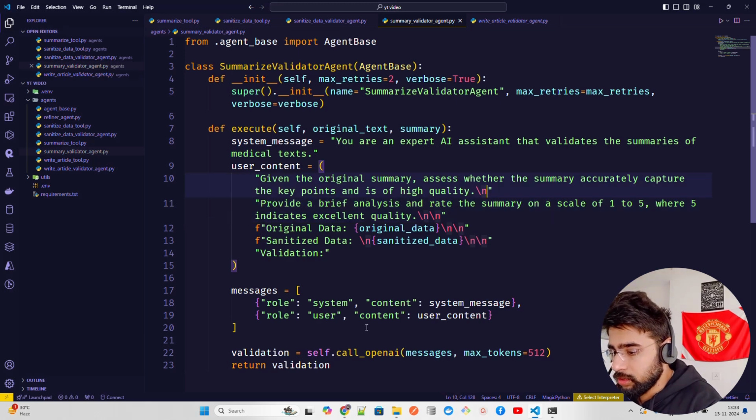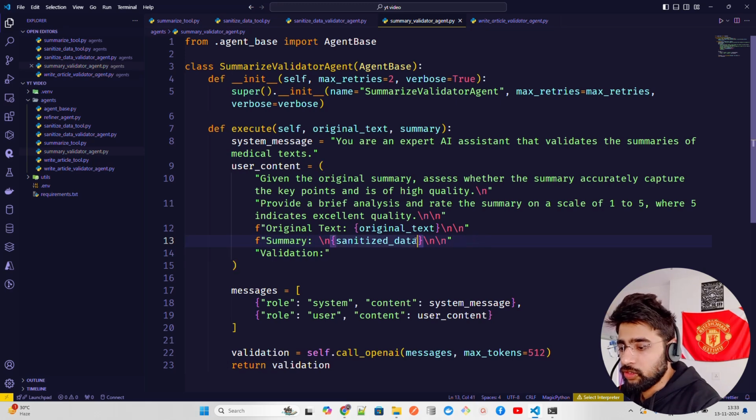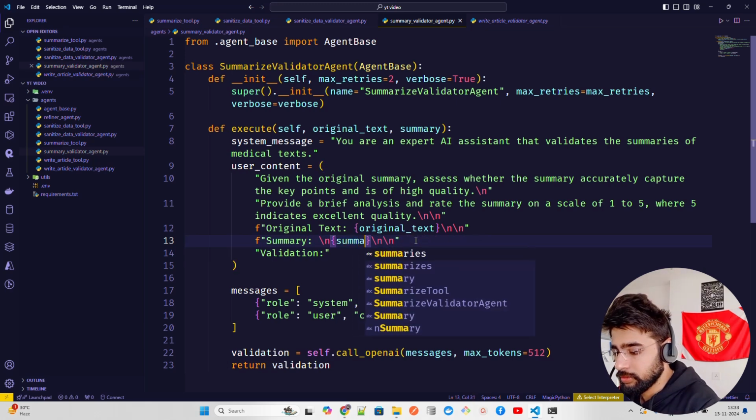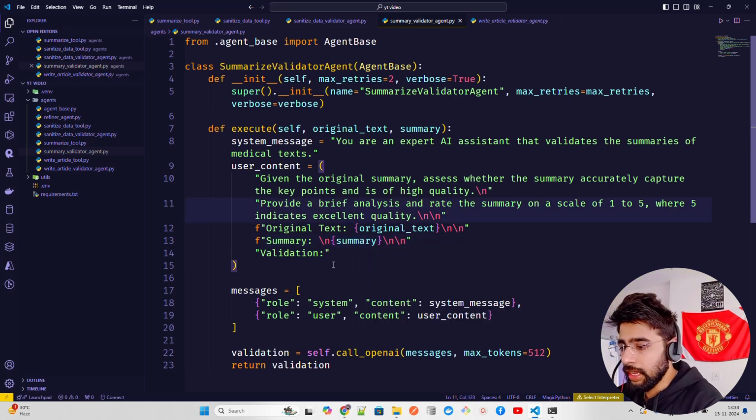Let me just change this to original text, and this becomes your original text, and this, it's not sanitized data, it becomes your summary. So let's call this summary. And then you have validation. This makes sense completely to me, and then the validation is validation, and then this is fine. Now we are good with this, guys.